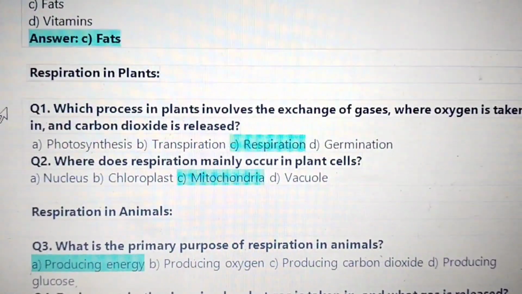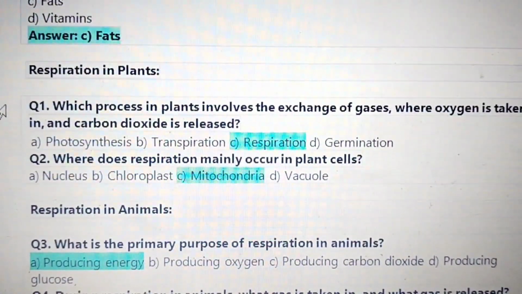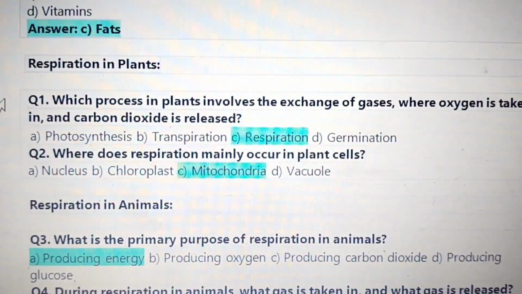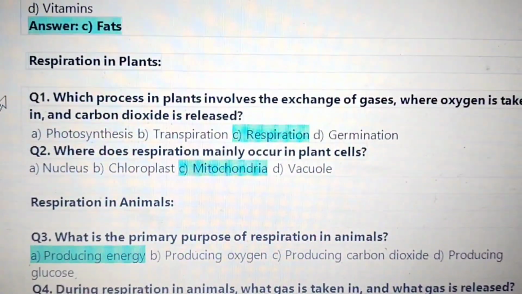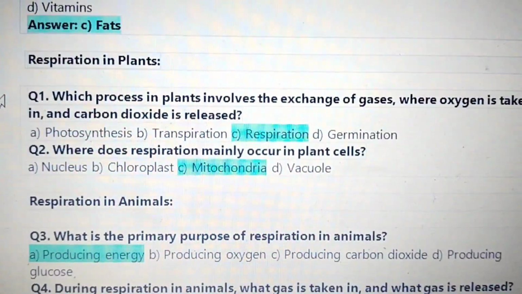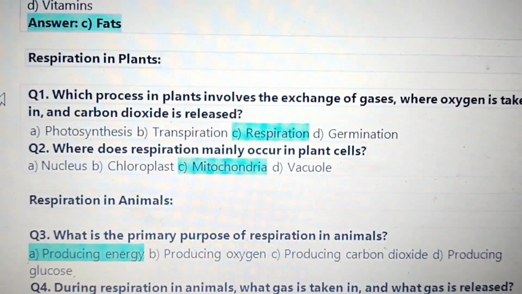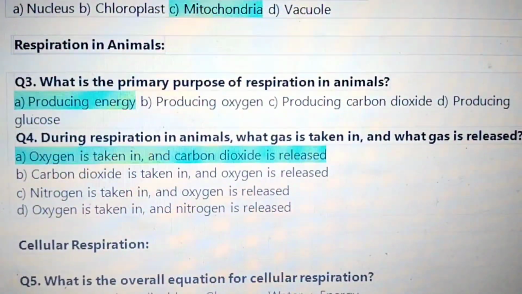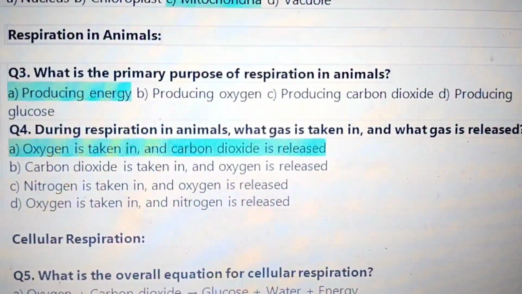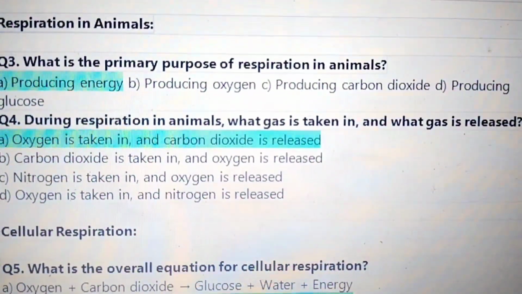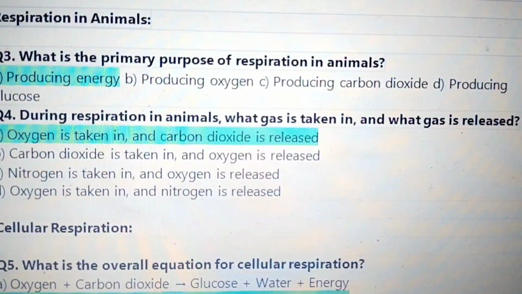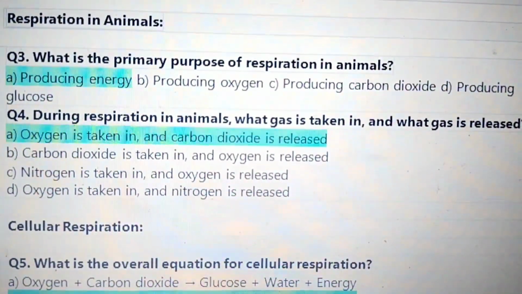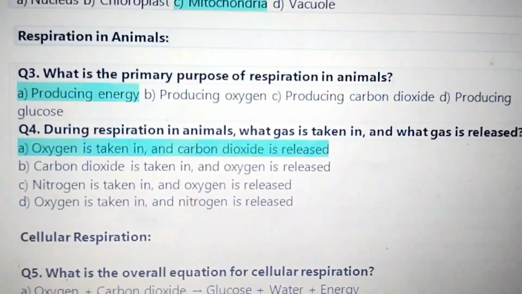Respiration in plants. Which process in plants involves the exchange of gases where oxygen is taken in and carbon dioxide is released? Kadai respiration. Where does respiration mainly occur in plants? Mitochondria. Respiration in animals. What is the primary purpose of respiration in animals? Producing energy. During respiration in animals, what gas is taken in and what gas is released? Oxygen is taken in and carbon dioxide is released.